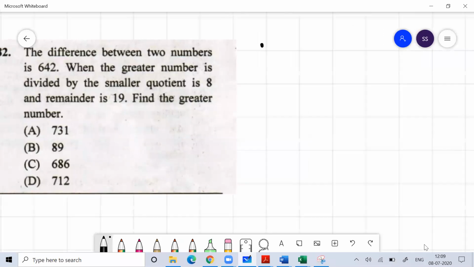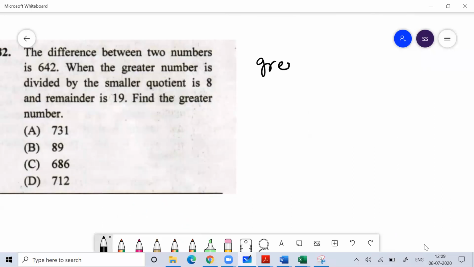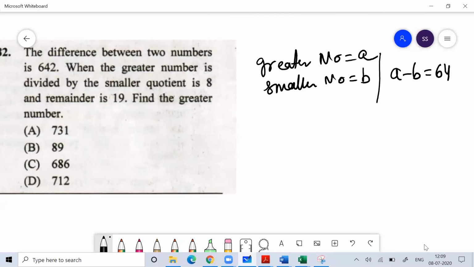Suppose your greater number is A and your smaller number is B. You are dividing A by B. The difference A minus B is 642. When the greater number is divided by the smaller, your dividend is A and your divisor is B. Everyone understands what dividend and divisor are. Then your quotient is 8 and your remainder is 19.